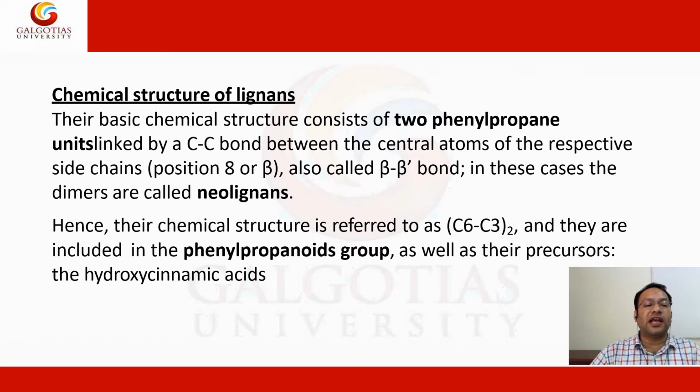In other cases, they are called neolignans. Hence their chemical structure is referred to as C6-C3, and they are included in the phenylpropanoid group, as well as being precursors of the hydroxycinnamic acids.